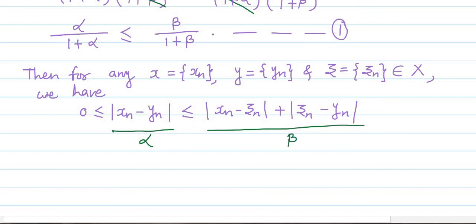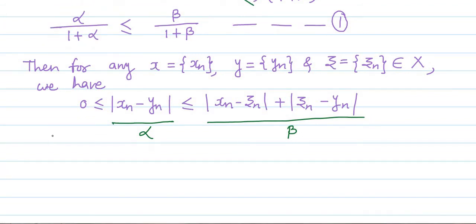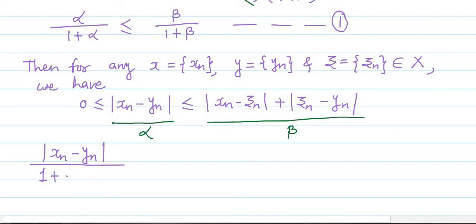Then by using relation number 1, which we have proved just now, we will get alpha upon 1 plus alpha, meaning absolute value of xn minus yn upon 1 plus absolute value of xn minus yn.